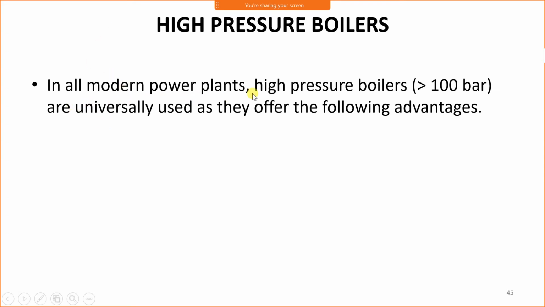In all modern power plants, high pressure boilers are universally used as they offer the following advantages. Now, which boiler is called a high pressure boiler? If the boiler produces steam at a pressure of 100 bar or more, it is called a high pressure boiler.